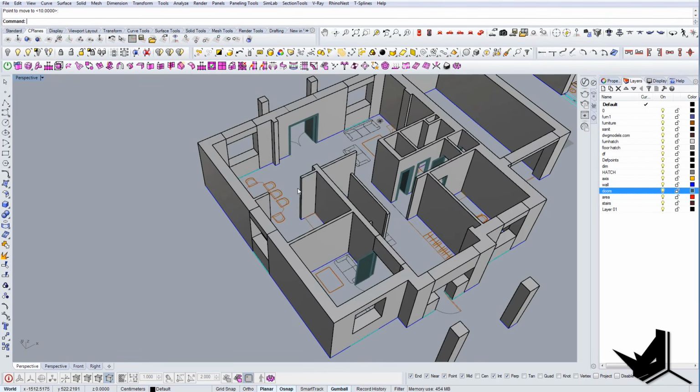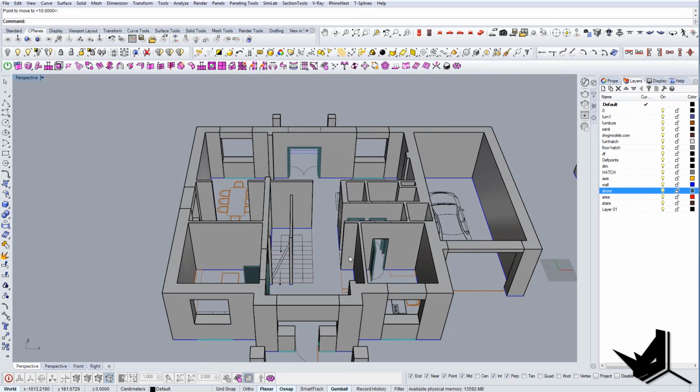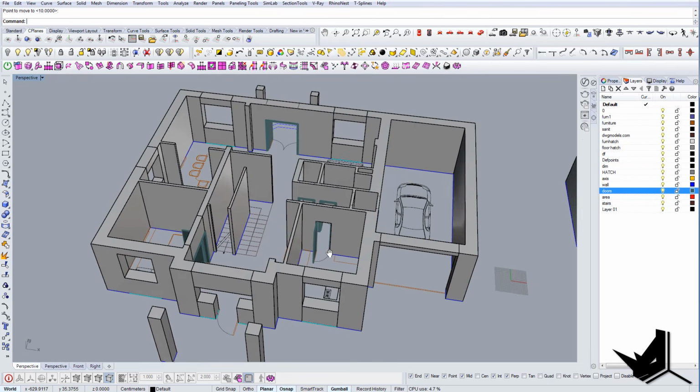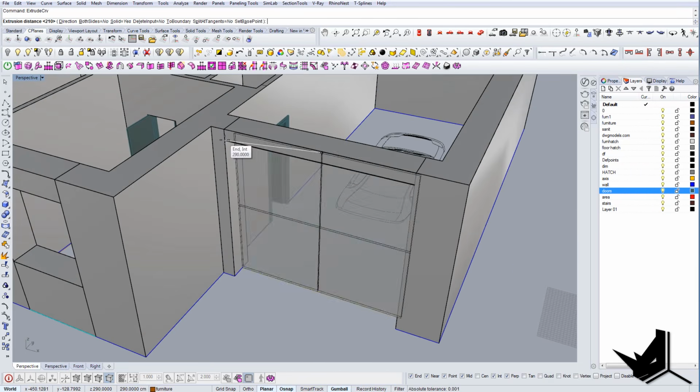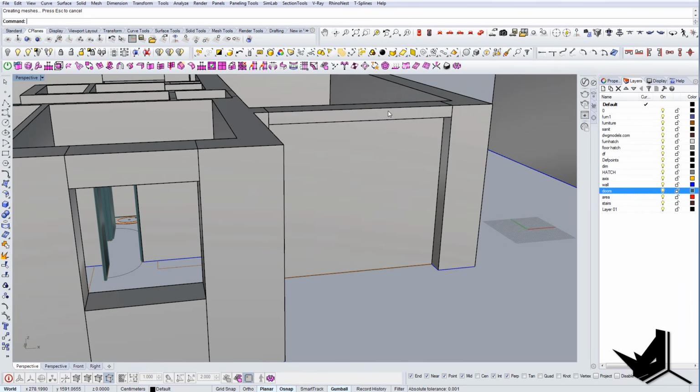Now the rest of the things that we need to do is create, for example, this door. This would be the garage door, and let's lower this one as well.